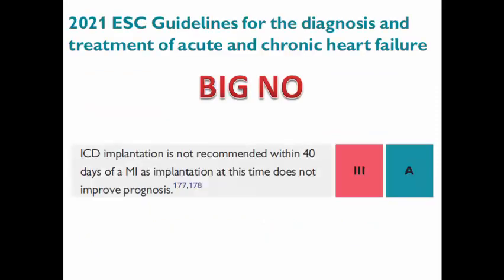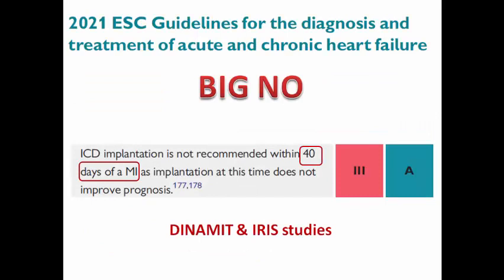So in presence of electrical storm, we should go for catheter ablation after excluding ischemia and starting medical treatment. And the big no, which was published in the 2021 guidelines of heart failure, is that ICD is not recommended as primary prevention within the first 40 days after MI, as here it does not improve prognosis, as shown in the DINAMIT and IRIS studies.